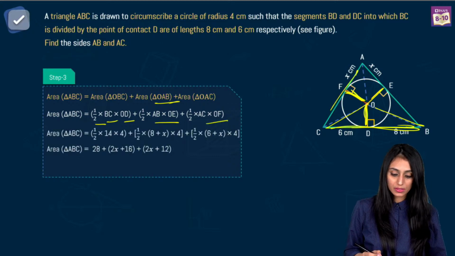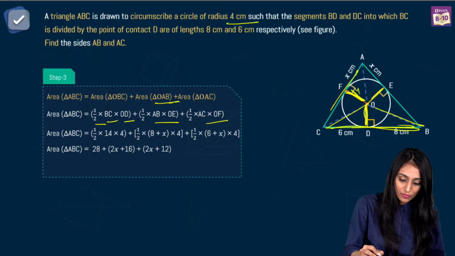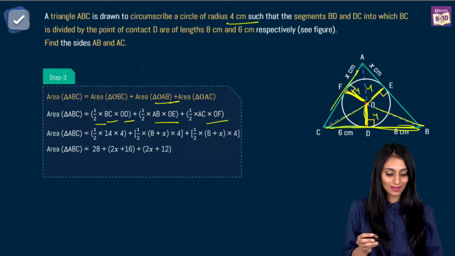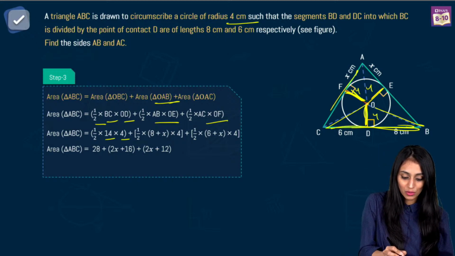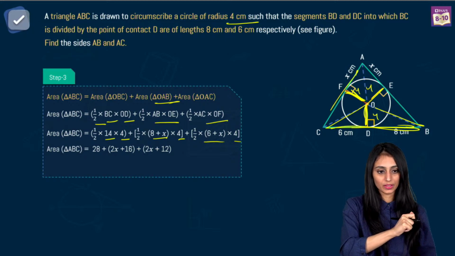Let's put all the values. Radius is same throughout the question, right? This OF, OE and OD, these are nothing but the radii. Let's put it here. So BC is 14, this is 8 plus x. Let's put all the values that you have, right?